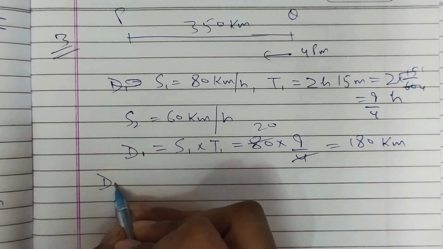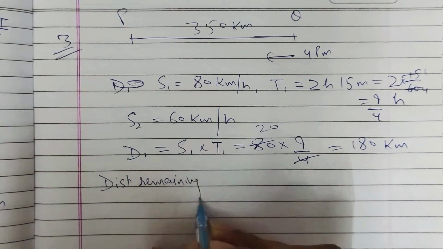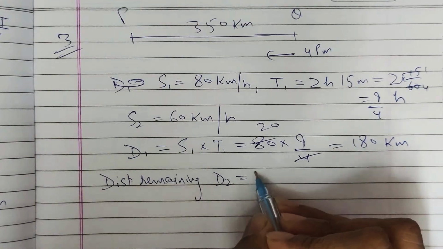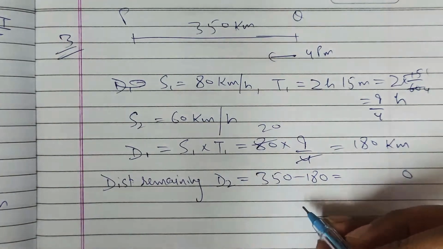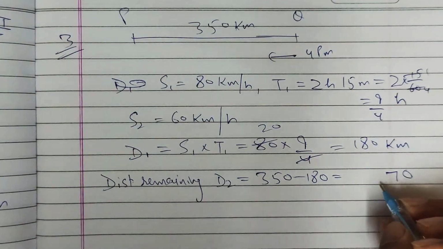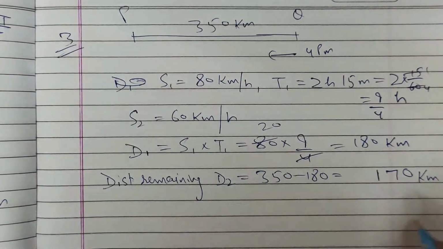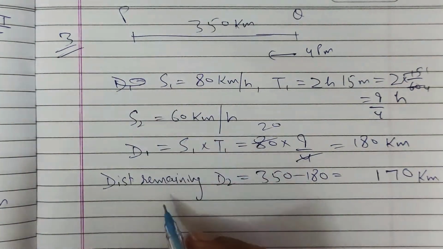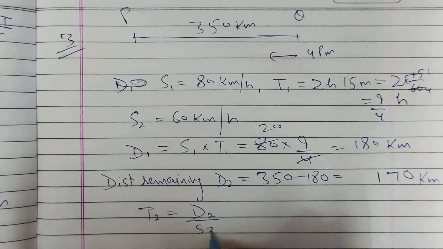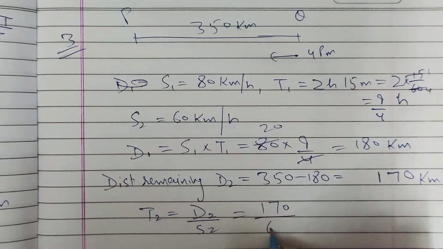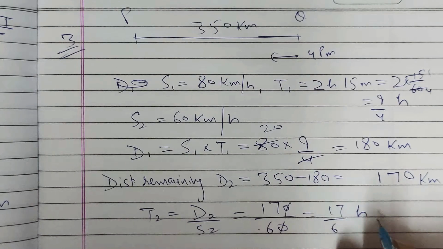So the remaining distance, D2, will be equal to 350 minus 180, which is 170 kilometer. So 170 kilometer is still remaining, which he covers with the second speed. Time is equal to distance upon speed, so 170 upon 60, right? So 17 upon 6 hours, right?